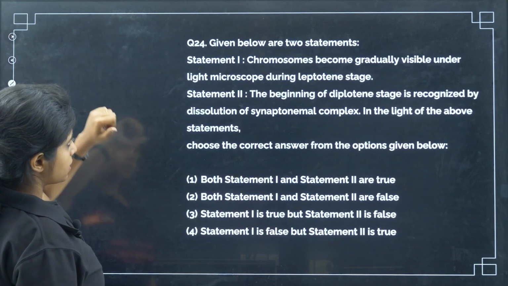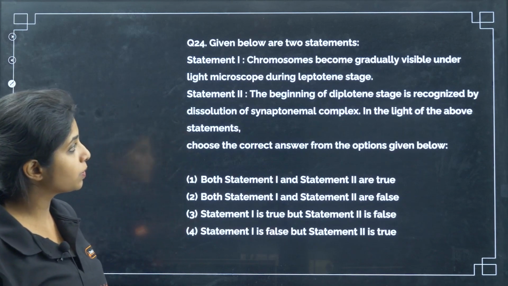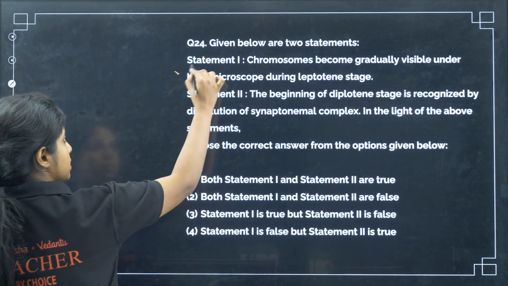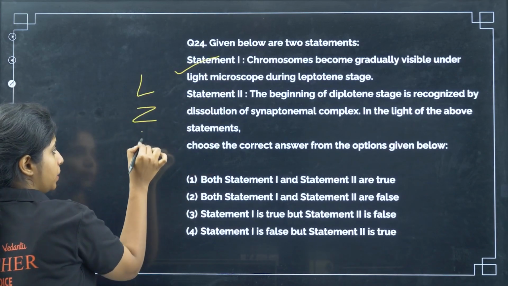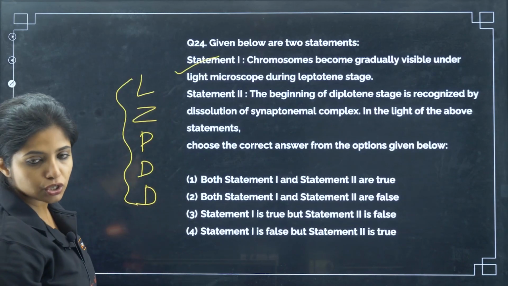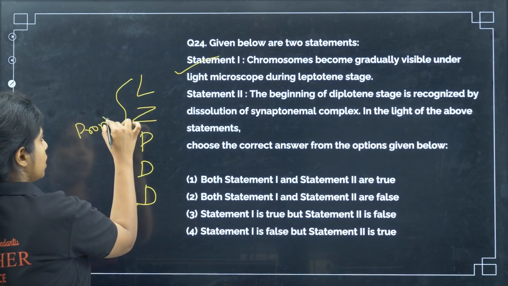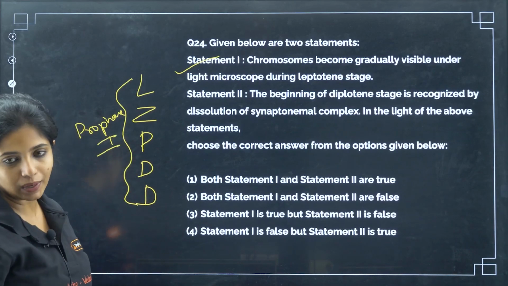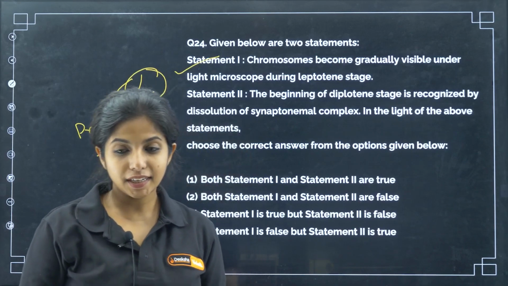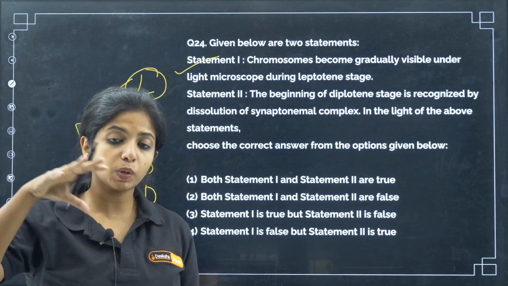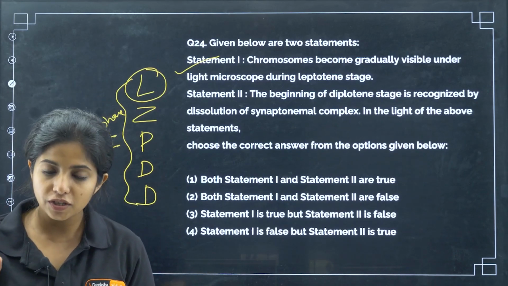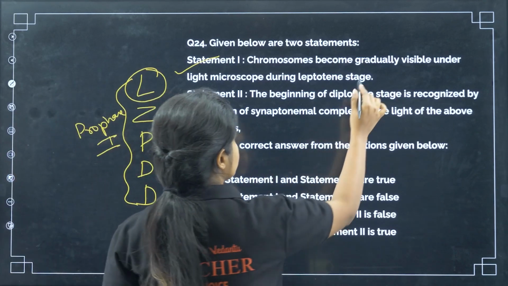Fine. Next, given below are two statements. Chromosomes become gradually visible under light microscope during leptotene stage. What is leptotene stage? Lazy zebras play during the day. These are the stages of prophase 1 of meiosis 1. What happens in leptotene? The chromatin starts condensing, and when chromatin condenses, it forms chromosomes. So chromosomes are gradually visible during the leptotene stage. Yes, it happens. True.